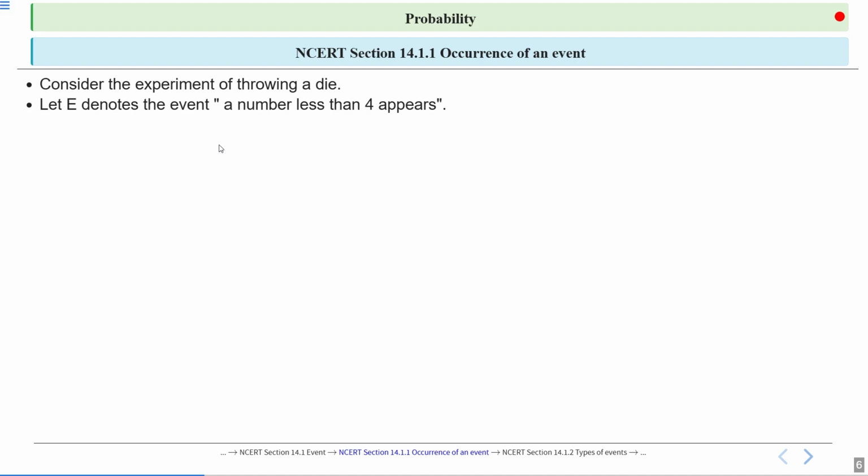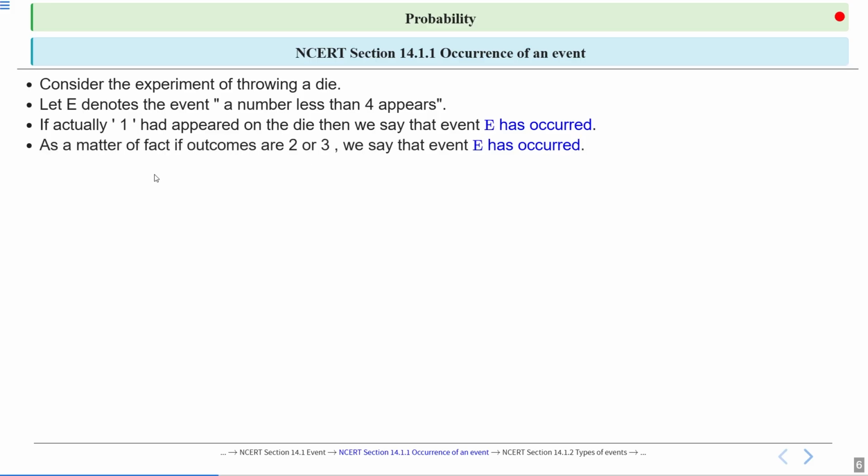What is the event E? The event E is nothing but a number less than 4 appears on a die. If actually 1 had appeared on the die, then we say that event E has occurred. 1 is less than 4, so if 1 had appeared on the die, we say that event E has occurred.